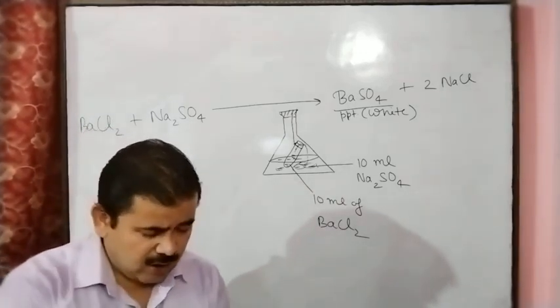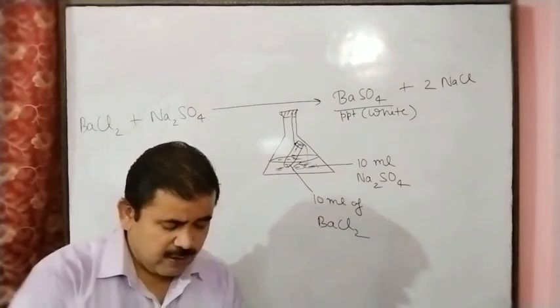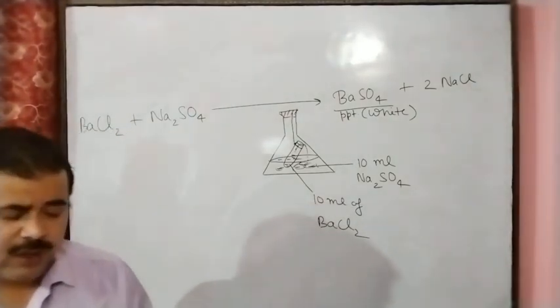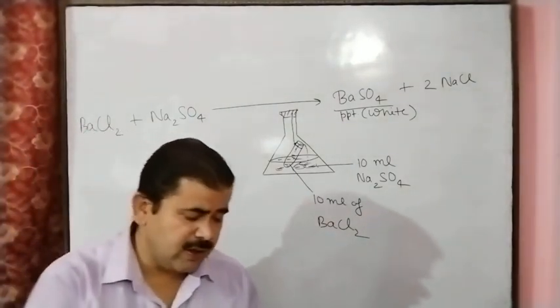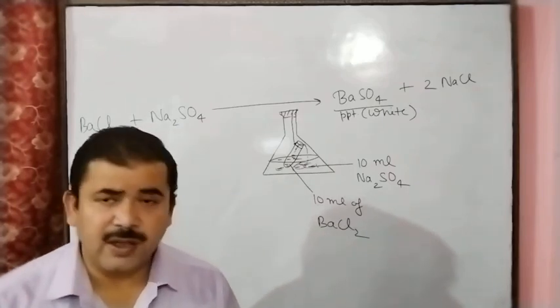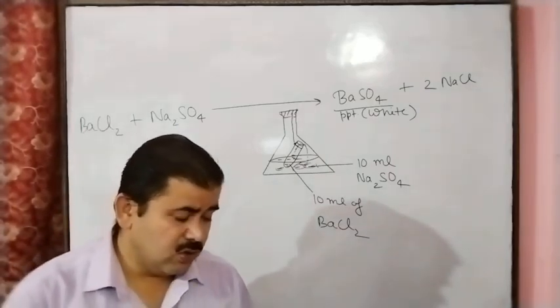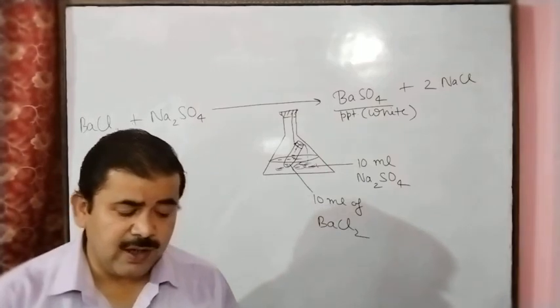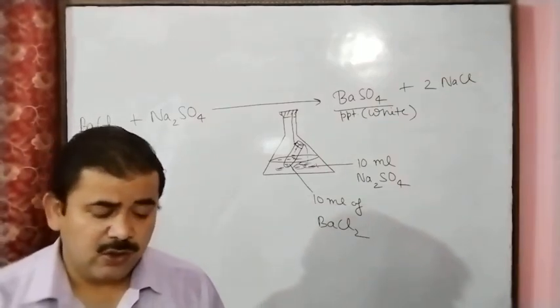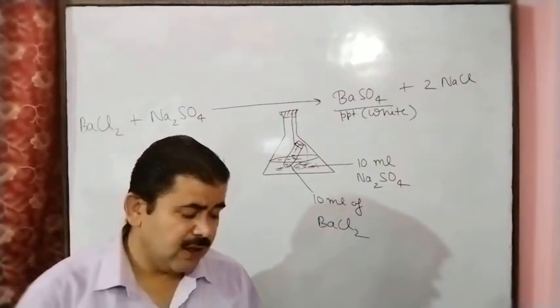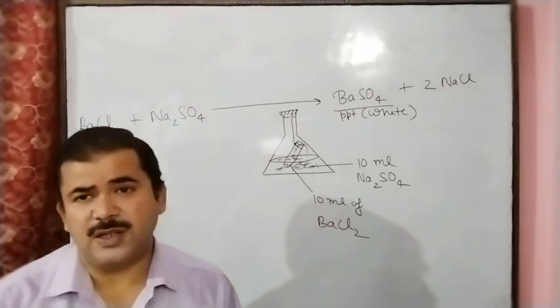So here the observation: it is observed that the mass of the conical flask along with its contents remains unchanged after the chemical reaction. So the experiment proves that there is no change in the mass during a chemical reaction. Does the activity verify the law of conservation of mass?